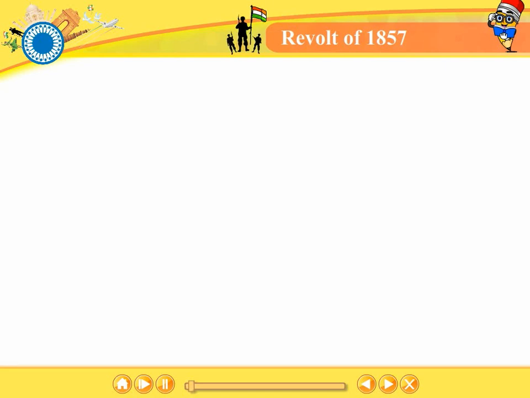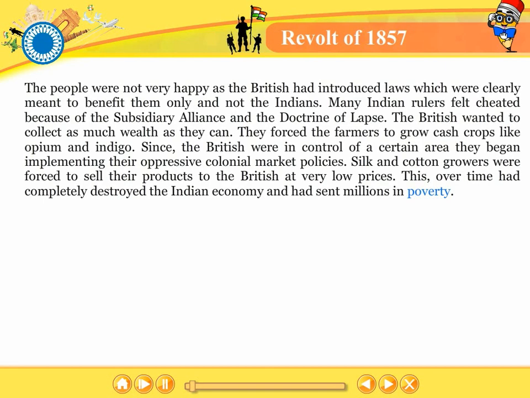Revolt of 1857. The people were not happy as the British had introduced laws which were clearly meant to benefit them only and not the Indians. Many Indian rulers felt cheated because of the subsidiary alliance and the doctrine of lapse.